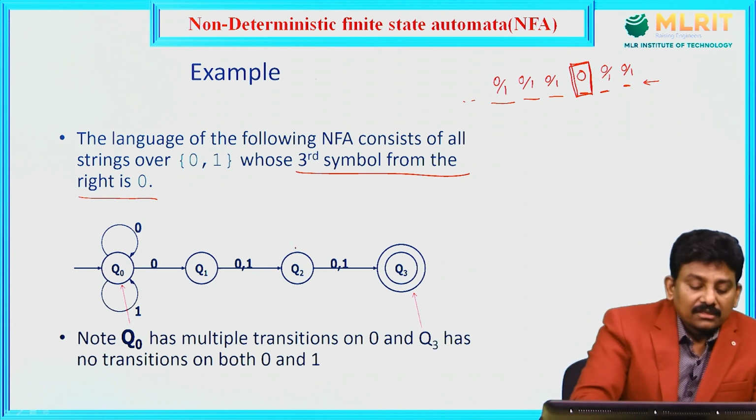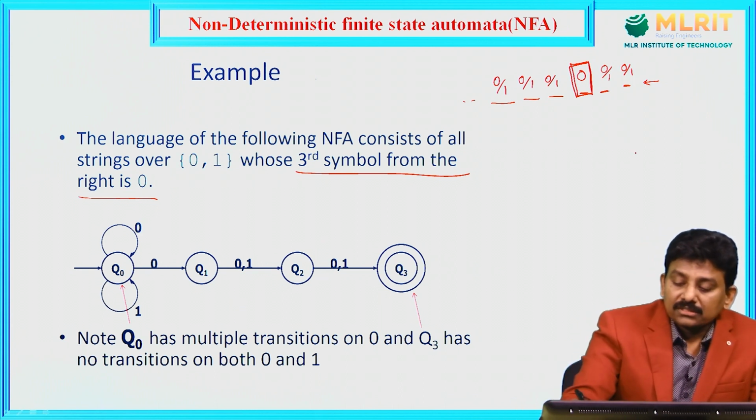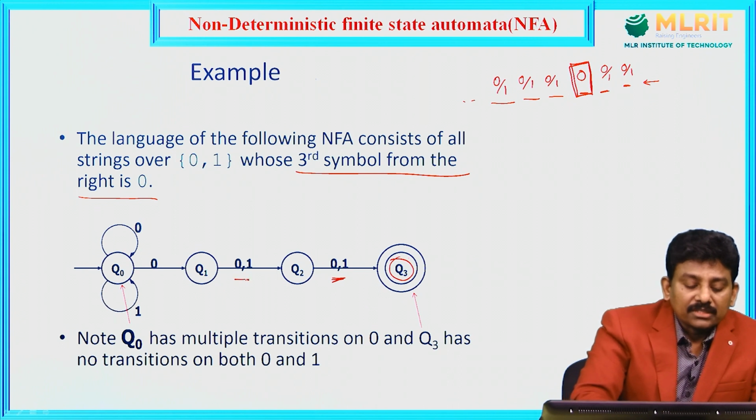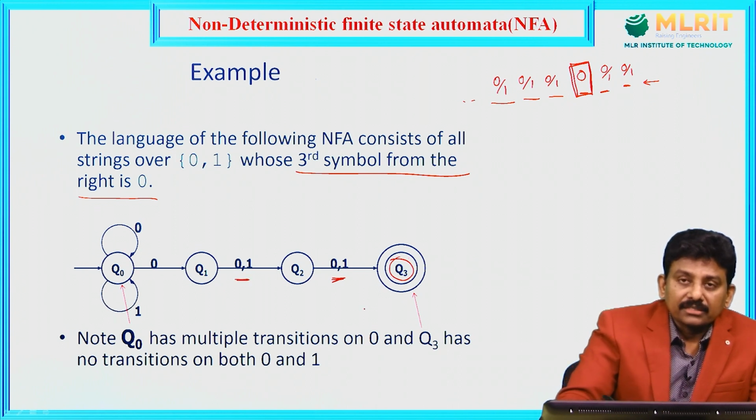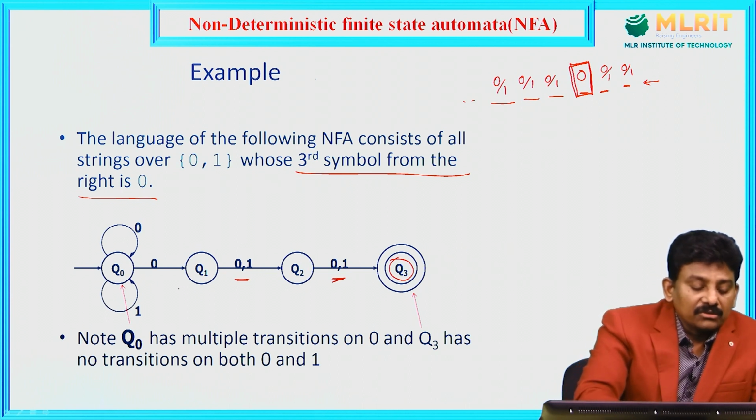See, the last Q3 is the final state. From Q2 to Q3, that means last symbol, that is either 0 or 1. Q1 to Q2, that is second symbol from the right hand, 0 or 1. Q0 to Q1, that is the third symbol from the right hand, that must be 0.